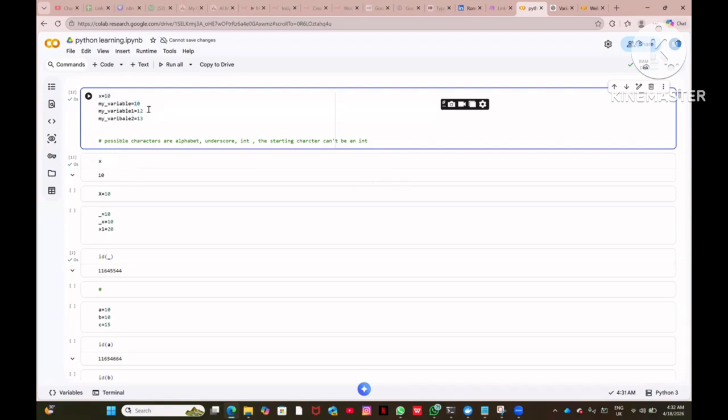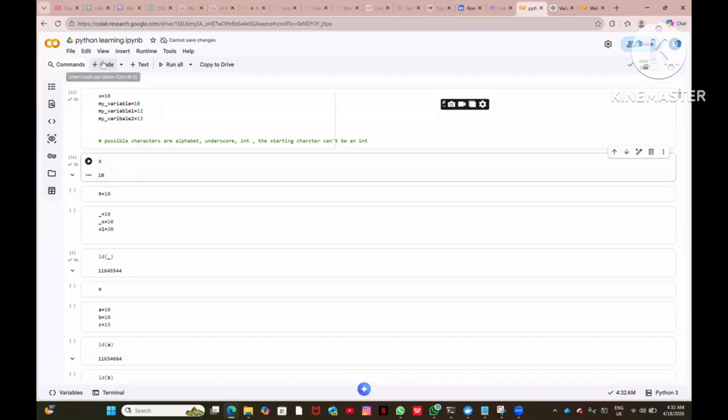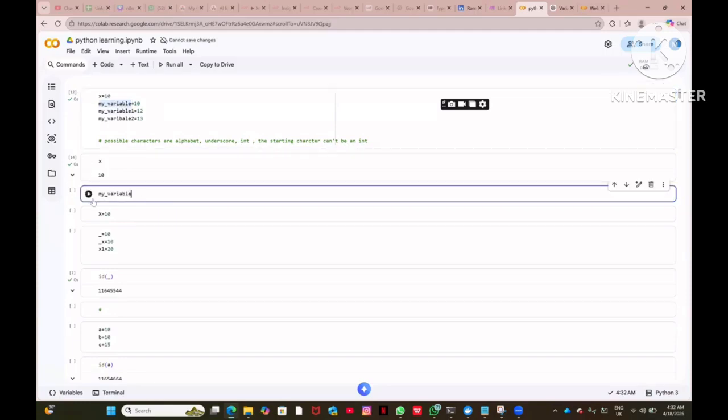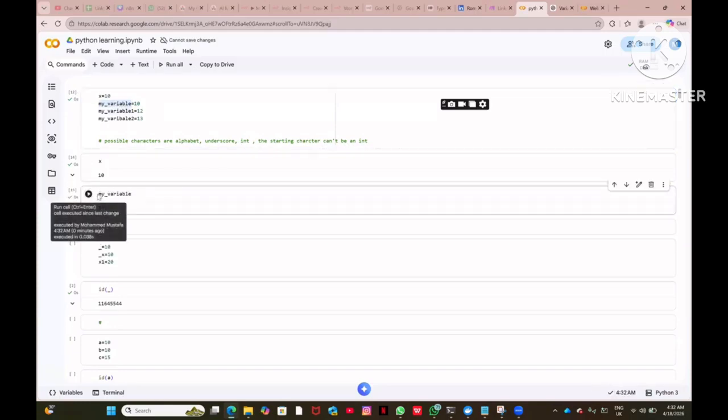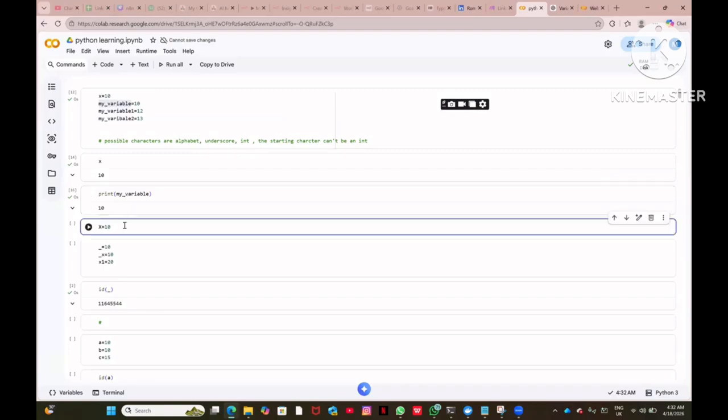Whoever is aware of C or Java, we generally write the print function to give the x value. But see, Python is so easy. You just need to write x, and Python understands that you are asking to print the value of x. Similarly, if I want to show my variable, you don't need to write print. You can write print, I don't mind. But if you just write my variable, it gives the value. If I write print also, it will give the same value. But that is the beauty: you can get the output without writing print.